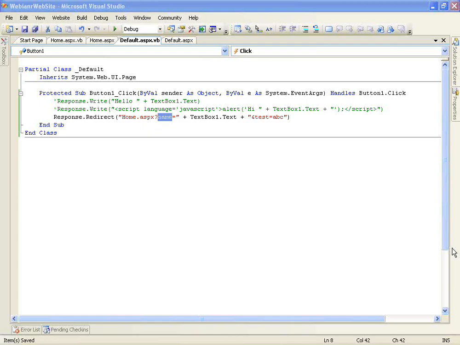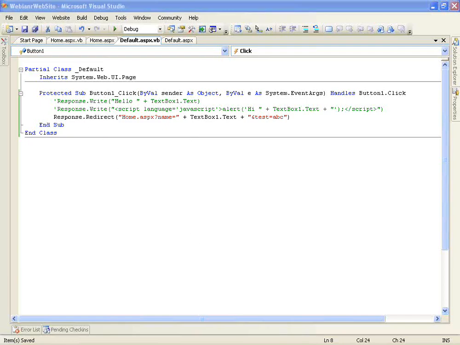VB.NET is an object-oriented language. We have this class, right? You have the class here, and we created objects for the connection class or command class yesterday. So it is an object-oriented language.